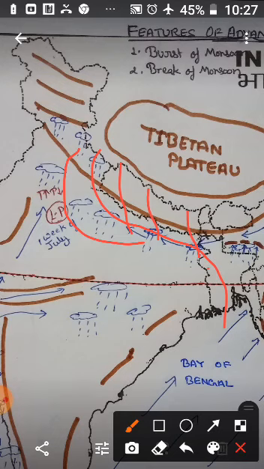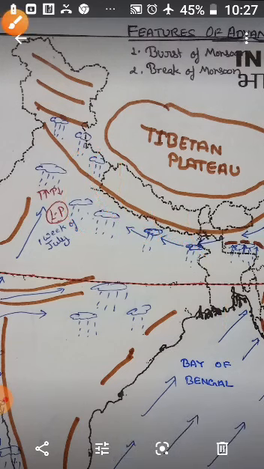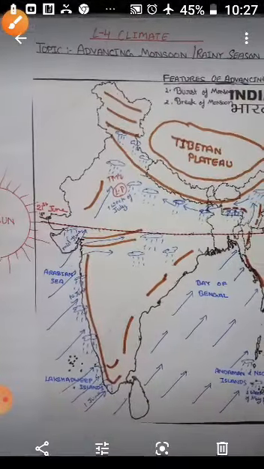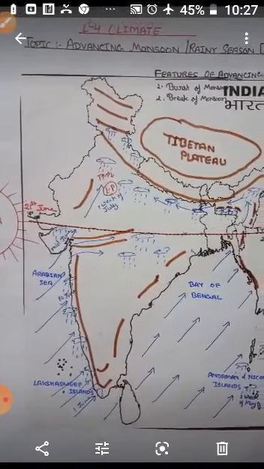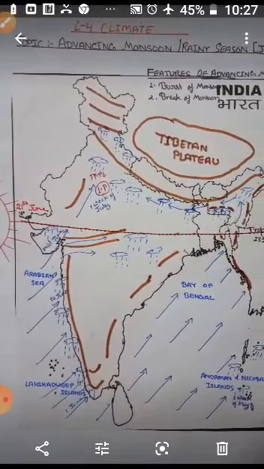Now children, this monsoon is known for its uncertainty. The alternation of dry and wet spells varies in intensity, frequency and duration. While it causes heavy flood in one part, it may be responsible for drought in another area. Hence, it sometimes disturbs the farming schedule of millions of farmers all over the country.